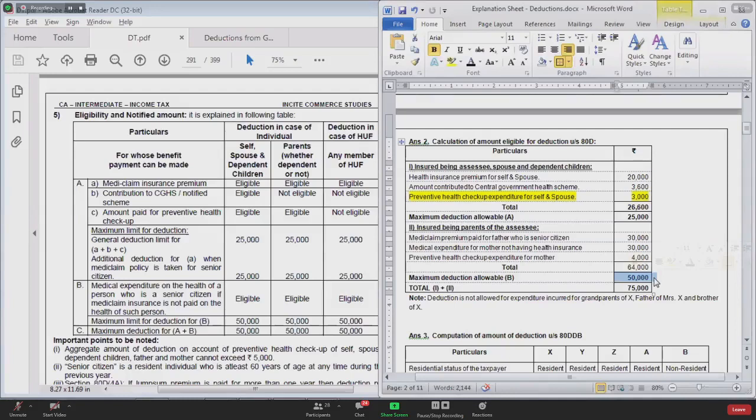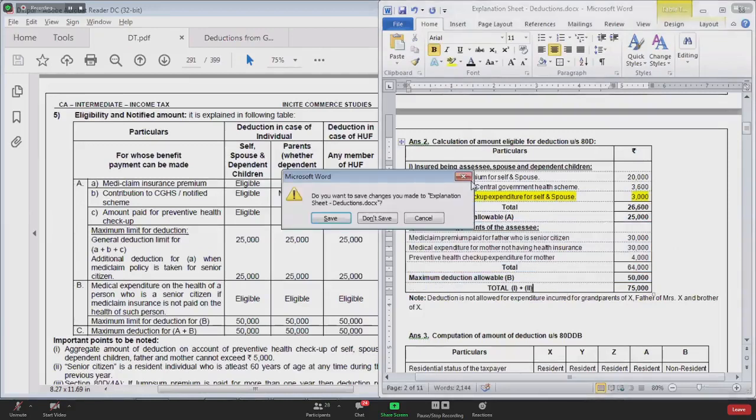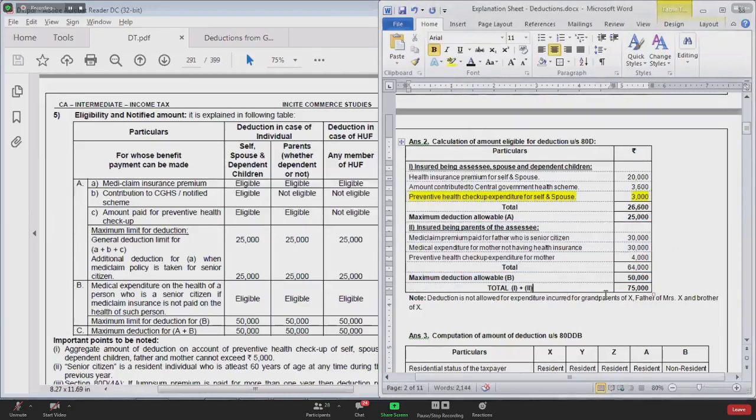Capital B is medical expenditure in respect of a senior citizen not having health insurance. So A as well as B combined for group 2 is 50,000. So my deduction for group 1 and group 2 combined is 75,000.